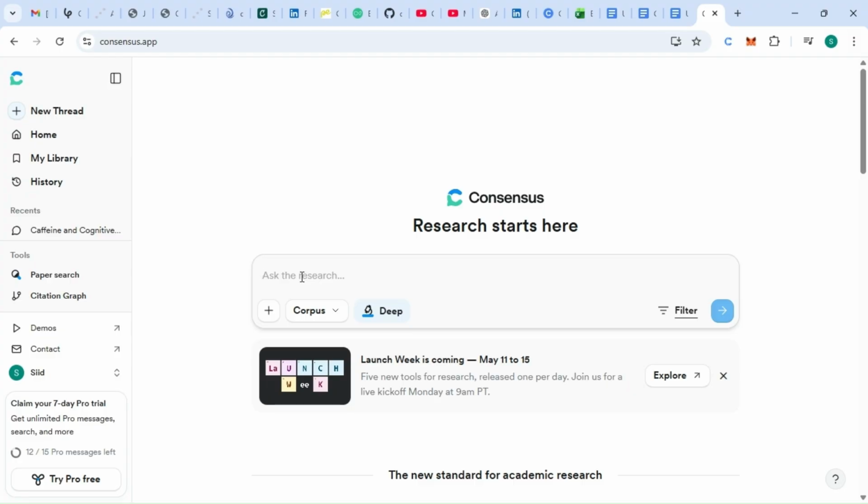So for example, let's ask, why is Nepal still a developing country, even though it has so much potential? And just select deep and enter.